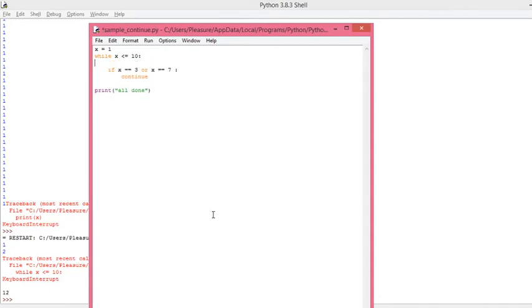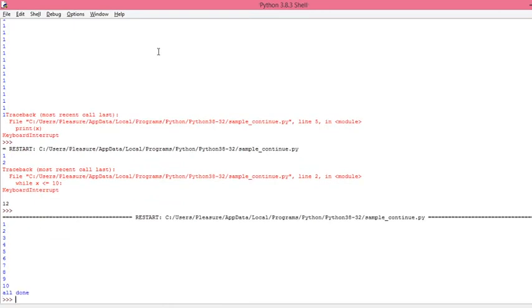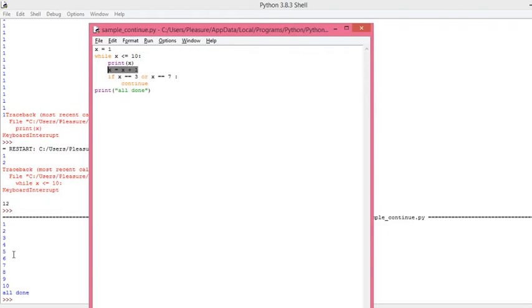Put it before. First print the value of x, then increment. If it is 3 or 7, then skip it to the next iteration. Okay, skip that iteration and go to the next one. Then run this code. One more time. See here, what happened? What was the mistake here? See, 1 to 10, it has displayed all. So what you have to do is put this statement after this one.